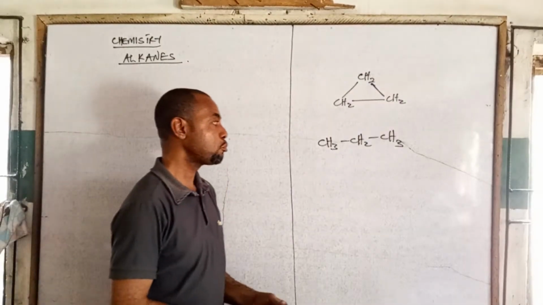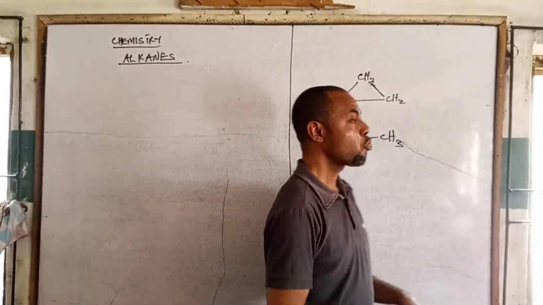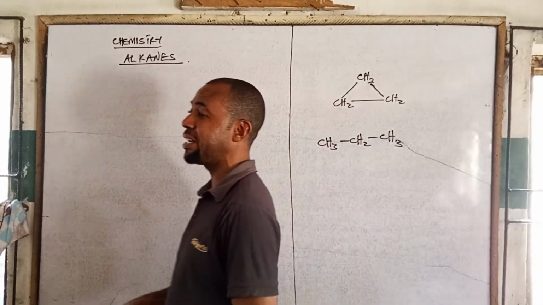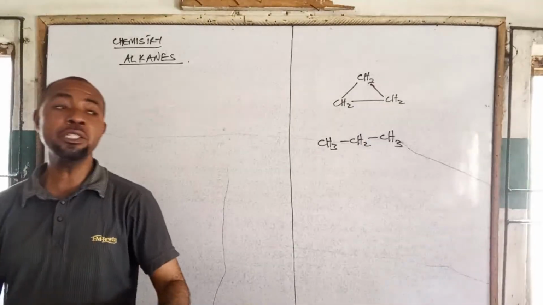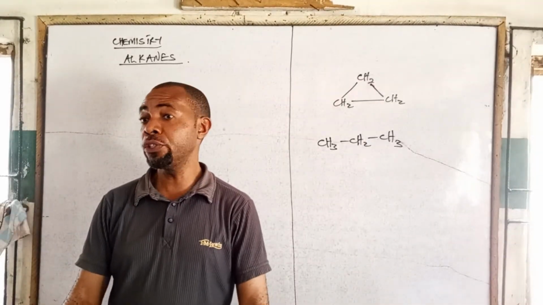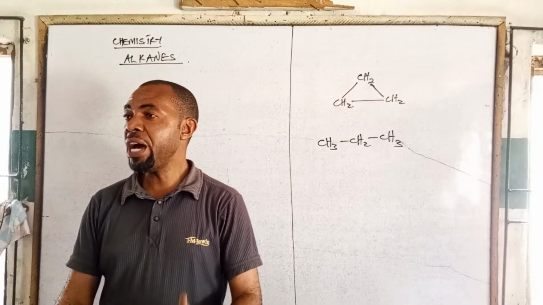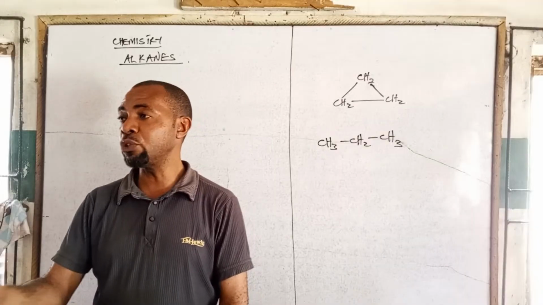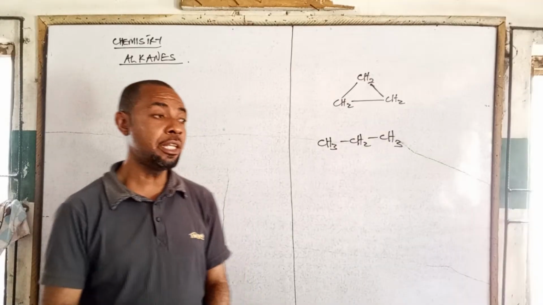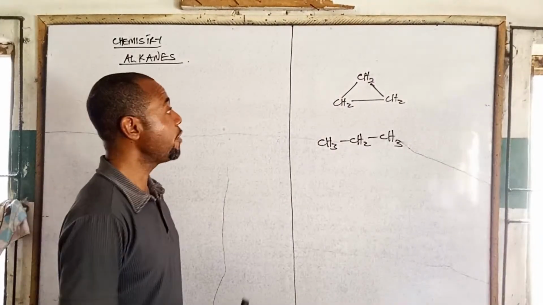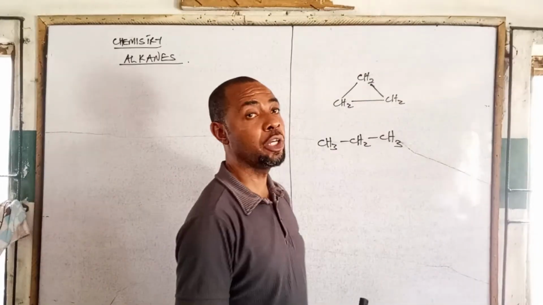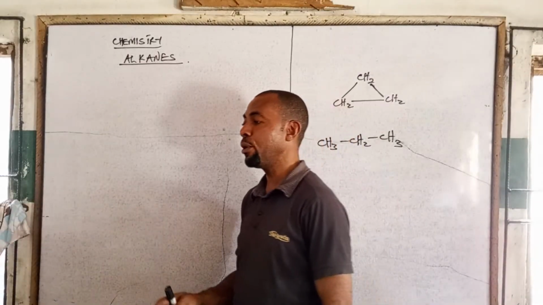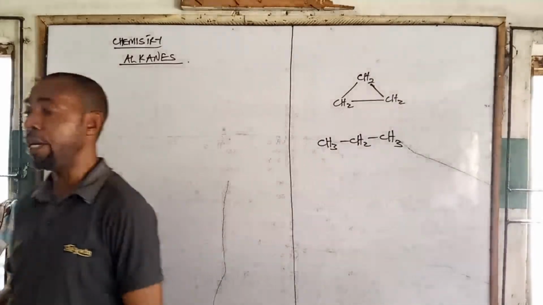The cyclic and the acyclic have further division. Under the acyclic, we have saturated compounds and unsaturated compounds. Under the saturated, we have the alkane, while the unsaturated ones are the alkene and the alkyne. So the first hydrocarbon we are going to consider is the alkane.